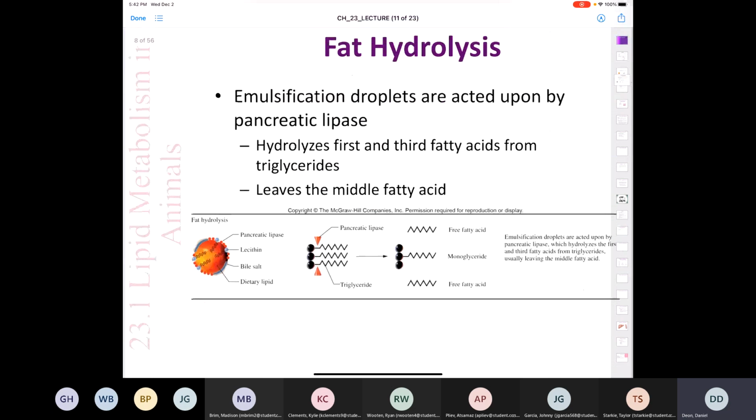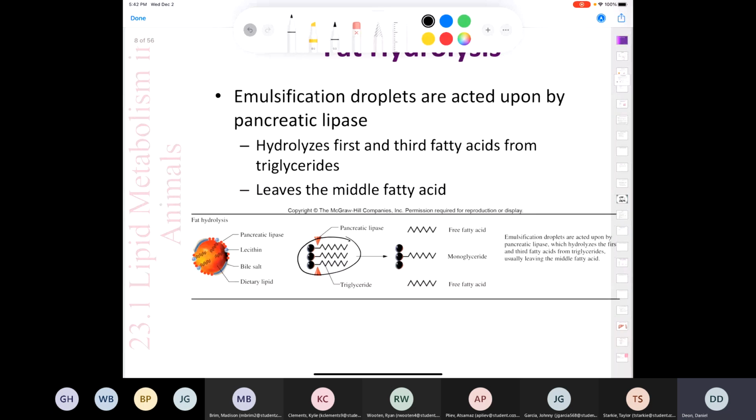Emulsification droplets are acted upon by pancreatic lipase. It hydrolyzes the first and third fatty acids of a triglyceride. So you remember the generic structure of a triglyceride, right? We have the glycerol backbone here, and here it's showing 1, 2, 3 fatty acid tails like that. Well, this is kind of interesting in that it hydrolyzes only the first and the third fatty acid, leaves you with a monoglyceride and 2 free fatty acids left over.